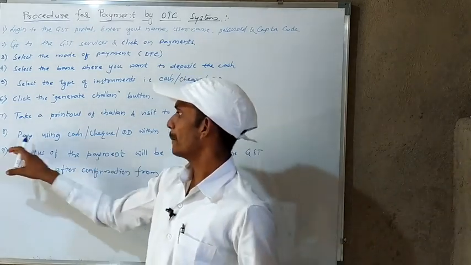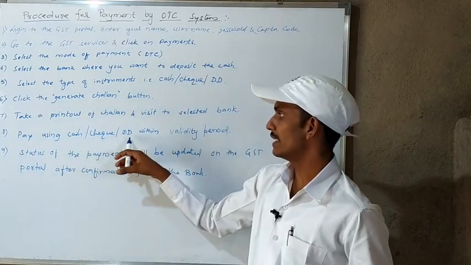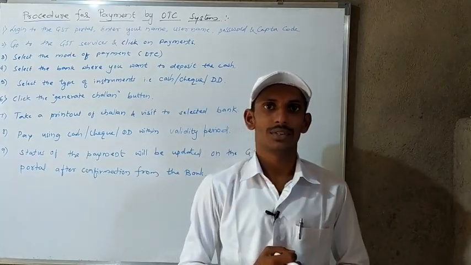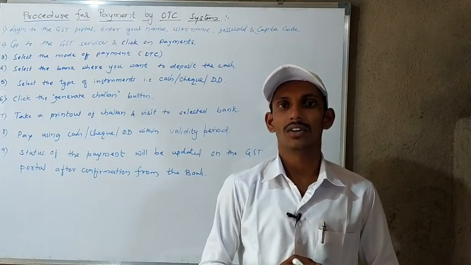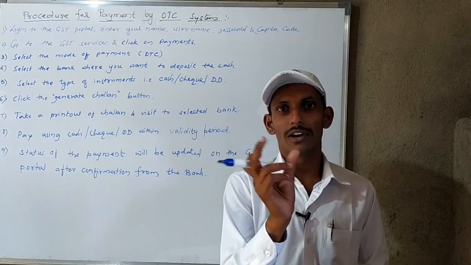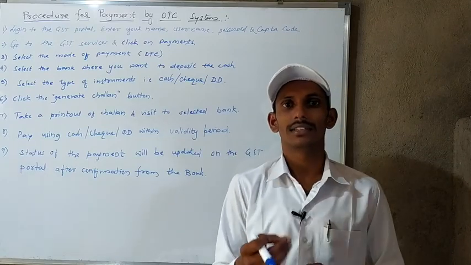After that, pay using cash, check, or DD within the validity period. When you get the instrument to make the payment via cash, DD or check, some validity period is there, say 3 days or 4 days.